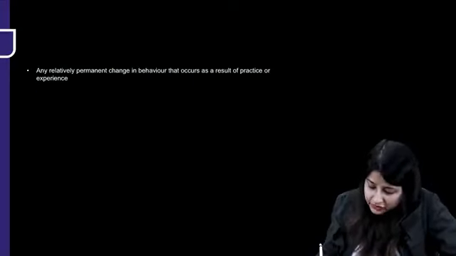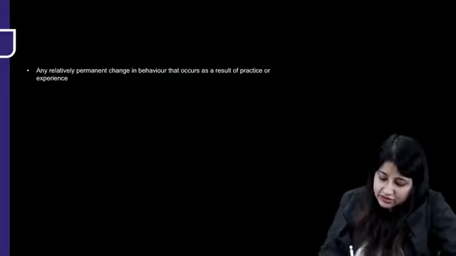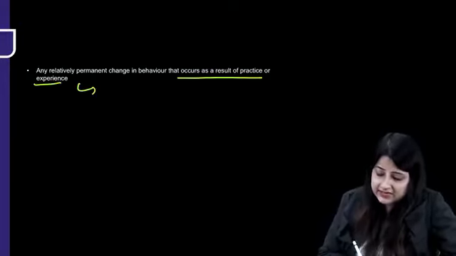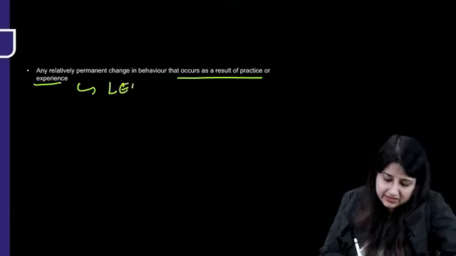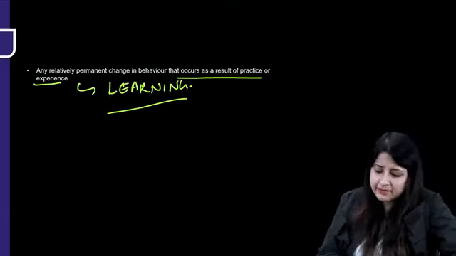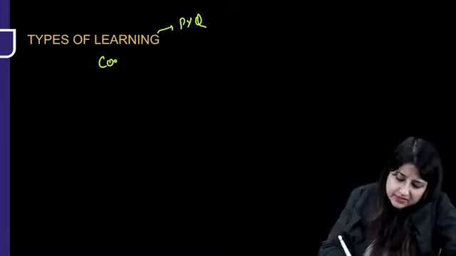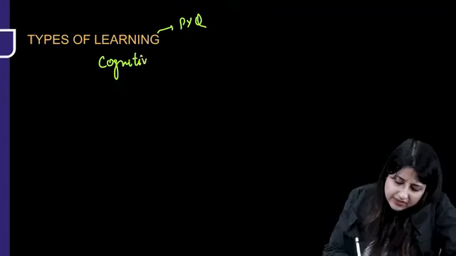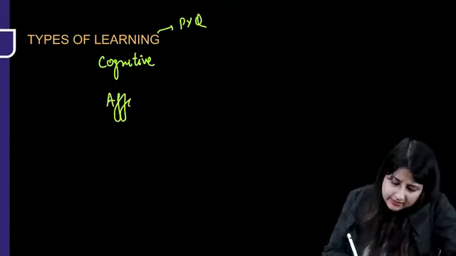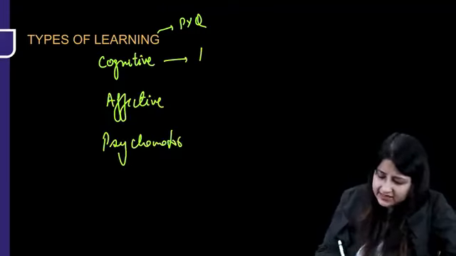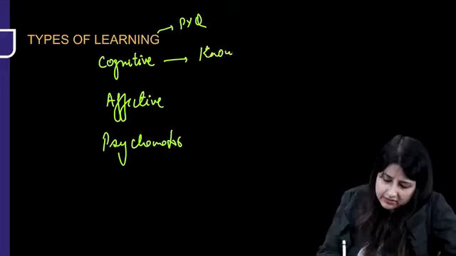Okay, what is this definition? Any relatively permanent change in behavior that occurs as a result of learning, or as a result of practice or experience. This is learning. And please remember, there are three types of learning. A lot of PYQs come from this. It is nothing but cognitive, affective and psychomotor learning.